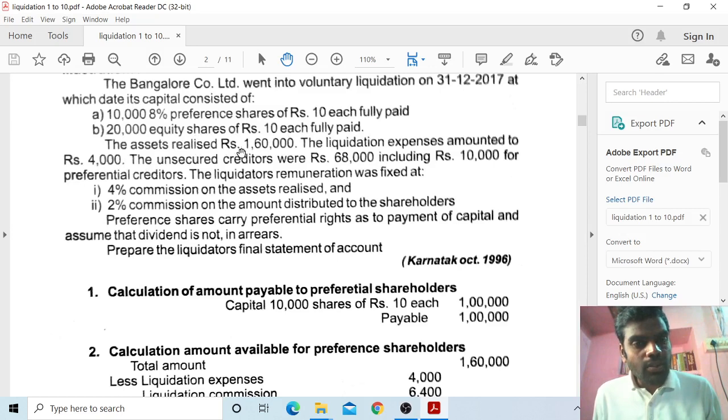The assets realized rupees 1,60,000. The liquidation expenses amounted to rupees 4,000. The unsecured creditors were rupees 68,000, including rupees 10,000 for preferential creditors. The liquidator's remuneration was fixed at 4% commission on assets realized and 2% commission on the amount distributed to shareholders. Preference shares carry a preferential right as to payment of capital. Assume that dividend is not in arrears. Prepare the liquidator's final statement of account.